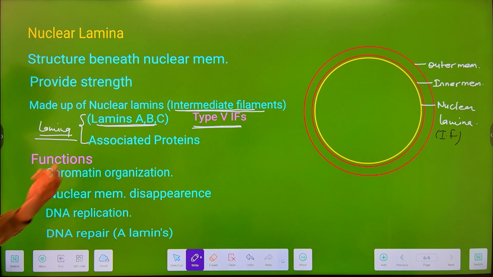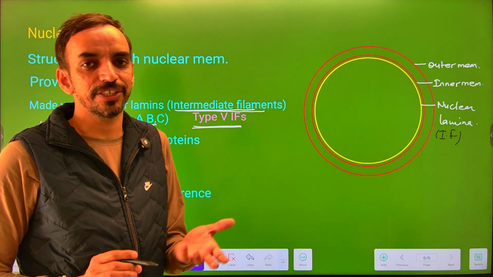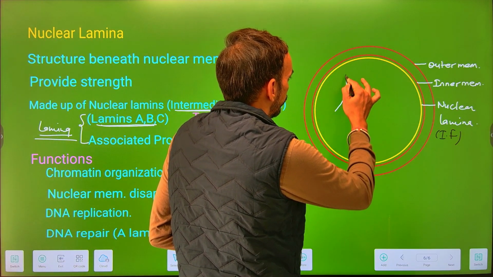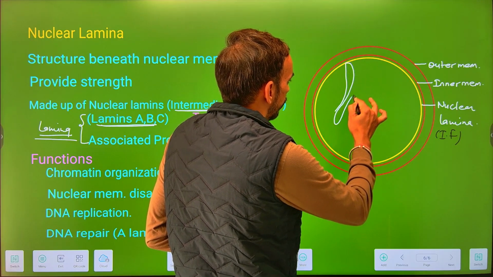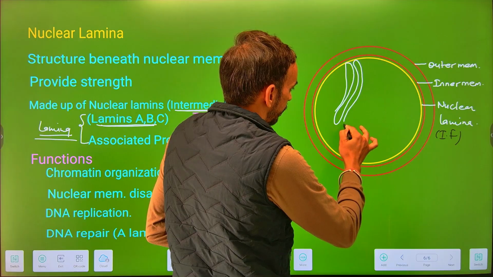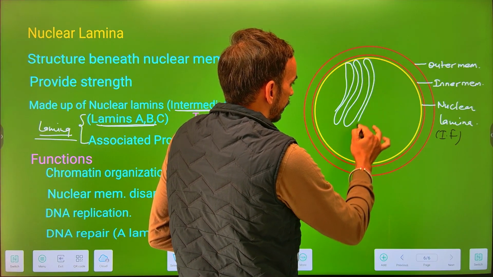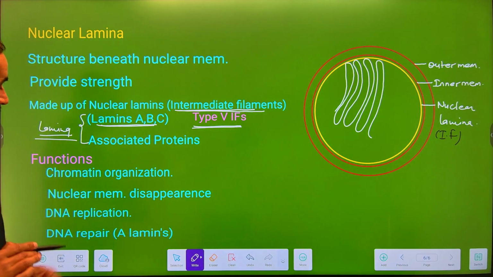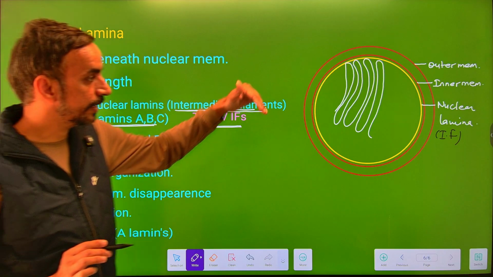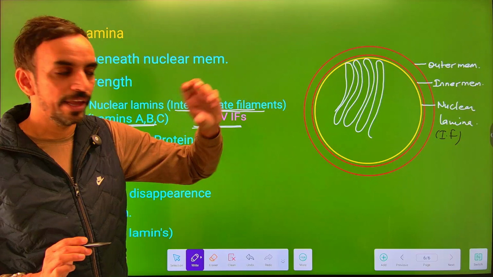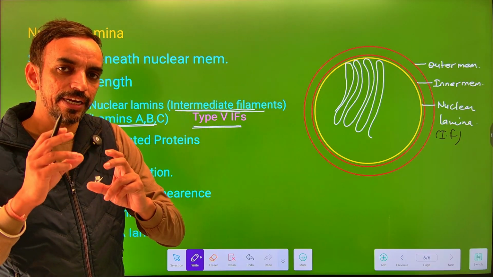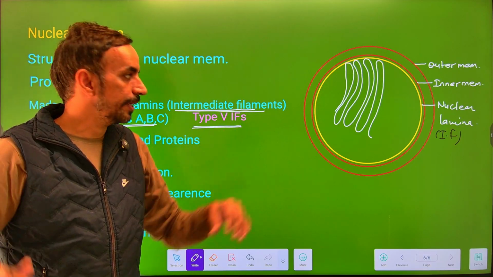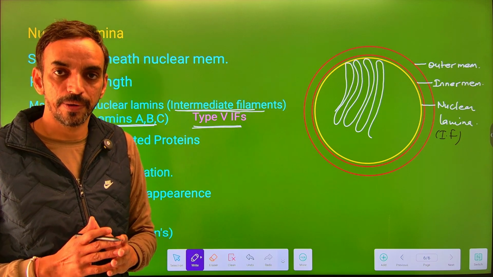It plays an important role in the organization of chromatin. So these lamina have docking sites for the attachment of chromatin and help in the proper organization of the nuclear genetic material that is known as chromatin. So some histones have affinity for the nuclear lamina. They can get attached with the nuclear lamina, which helps in the proper organization of chromatin within the nucleoplasm.